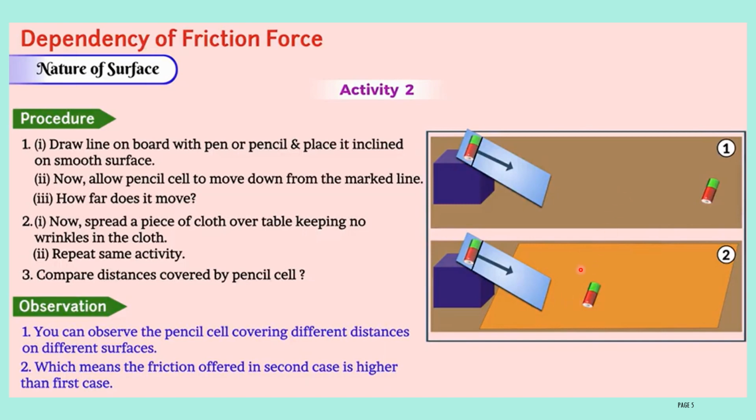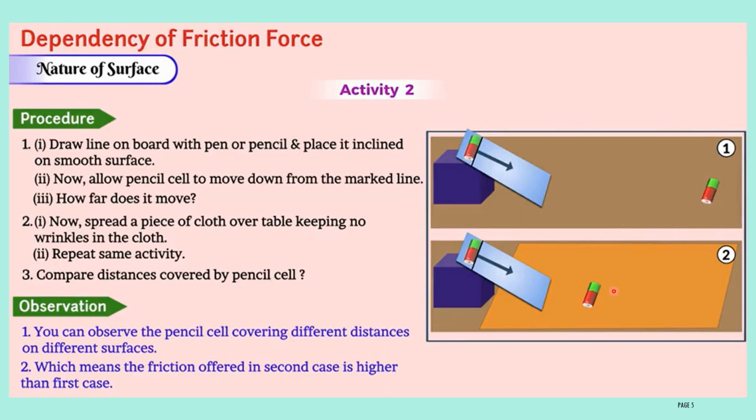You can see the difference, which means the friction offered in the second case is higher than in the first case. From this you can conclude friction offered in the second case is higher than the first case. Consider the first case as a smooth surface, therefore on the smooth surface the friction will be less.